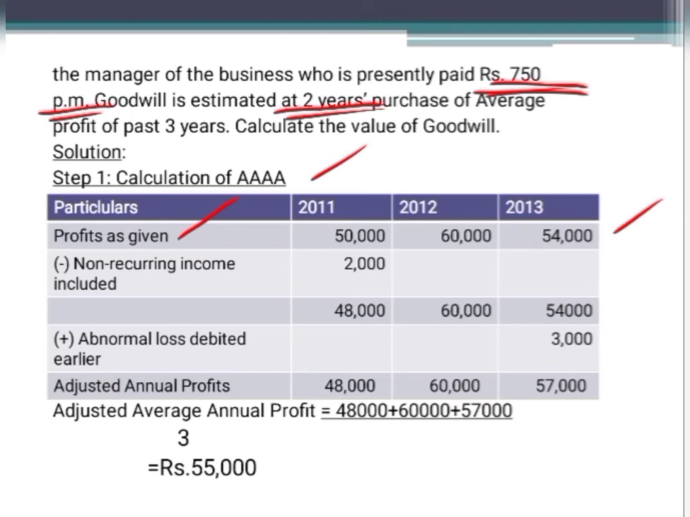So what you have to do, you have to deduct it. So you will write here minus non-recurring income included. You have to deduct it only from the 2011's profit. Other column it will be dash. Okay, so now you have to have the balances 48,000, 60,000 and 54,000.